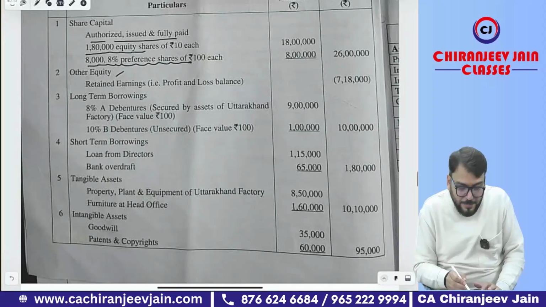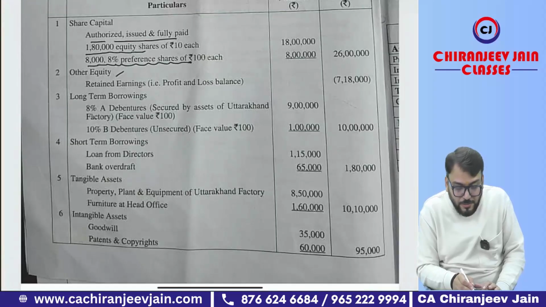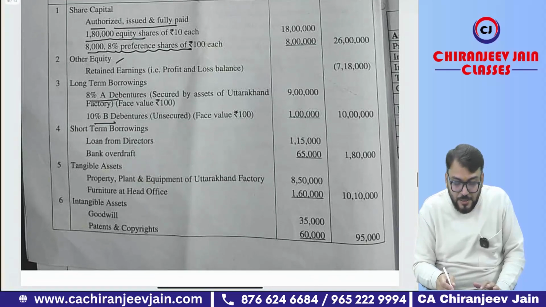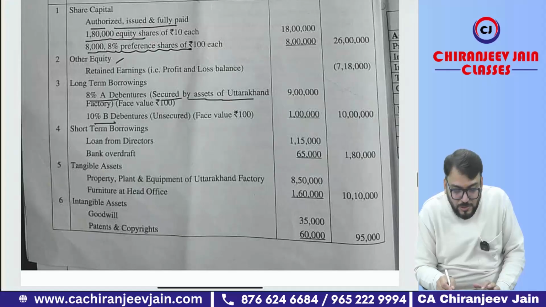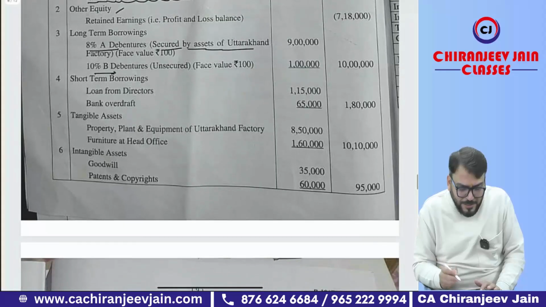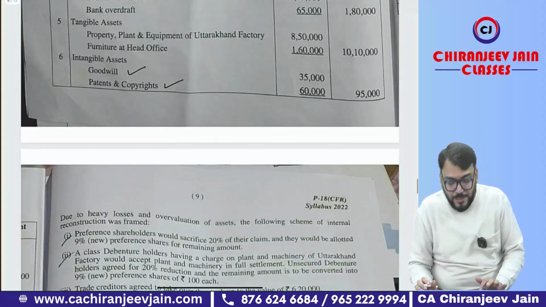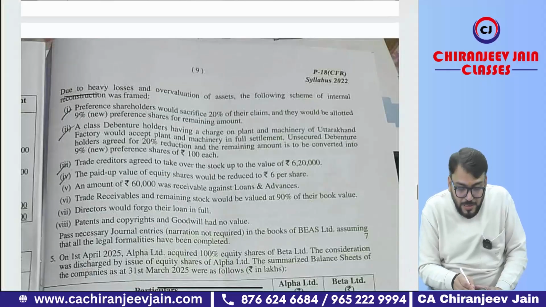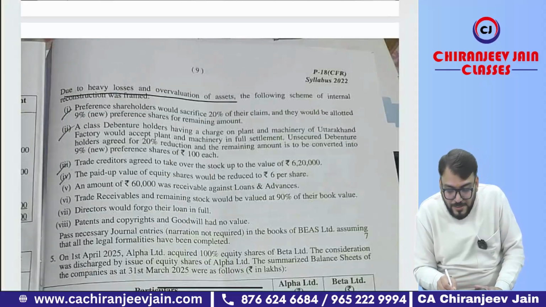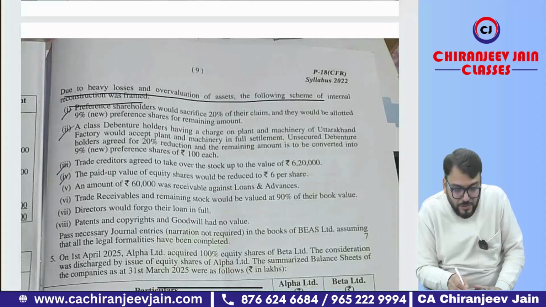Other equity has been given. In long-term borrowing, there are two classes of debenture, A and B class. A is secured by the asset of Uttarakhand factory and B is unsecured. Short-term borrowing has been given. Okay, you can read it. In intangible assets, we have goodwill and patent and copyright. Due to heavy losses and overvaluation of assets, the following scheme of internal reconstruction was framed.